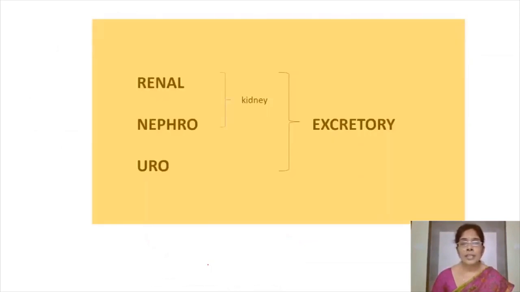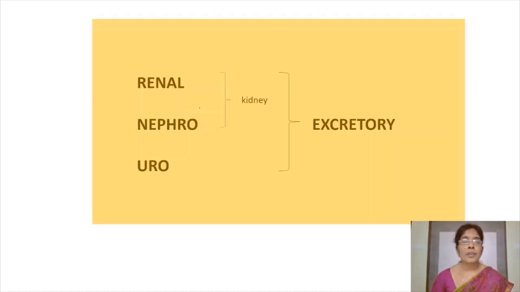Before going to the details of excretory system, I would like to mention one important point, that is, these three words, renal, nephro and uro, these three words are related to the excretory system. మీకు ఈ విషయం గుర్తున్నట్లయితే ఎక్స్క్రీటరీ సిస్టంలో టర్మినాలజీ నేర్చుకోవడం ఈజీ అవుతుంది.